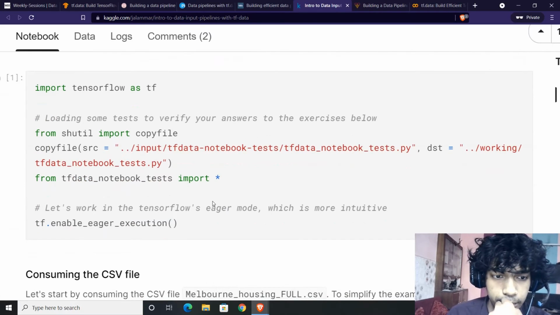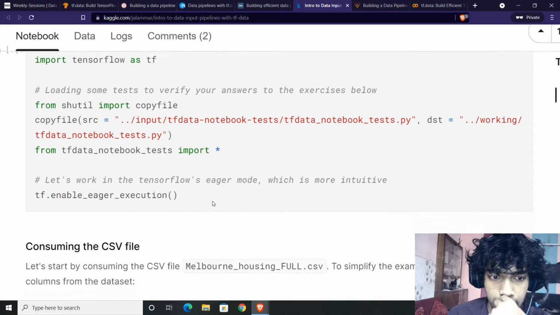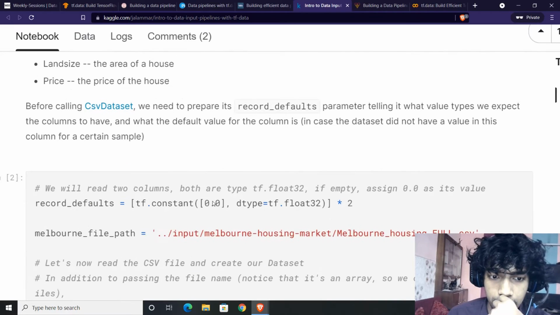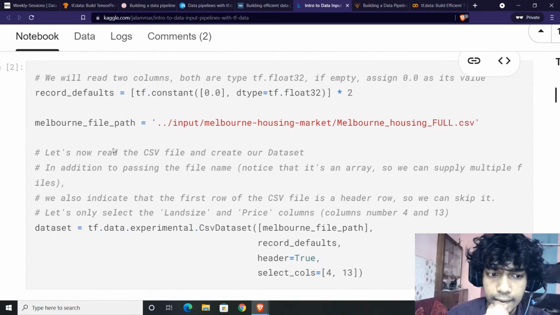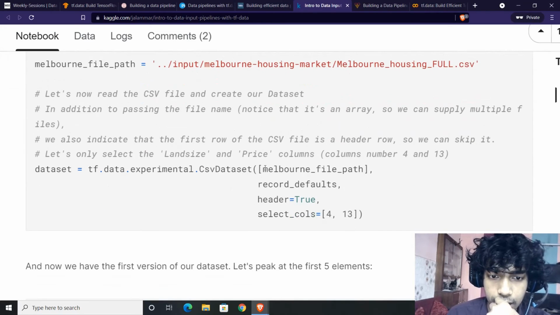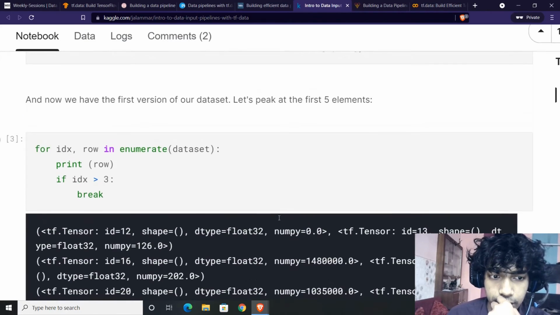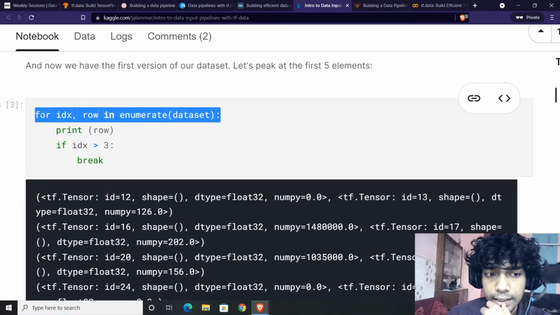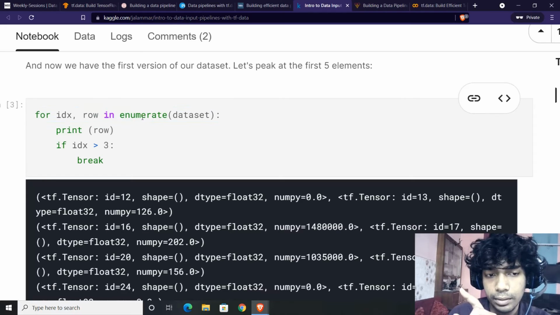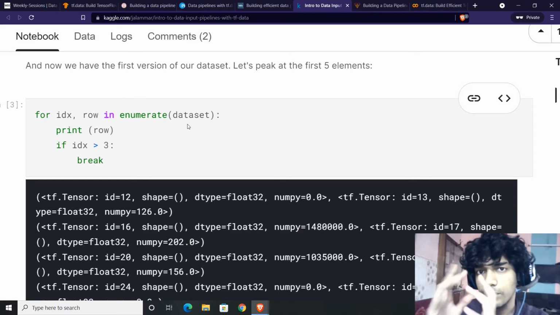This is a code example in my understanding. So what we have done is taken the CSV data, record defaults, this. You can also either do row by row, or what you can do is for row in the dataset.take(1), so it will only take one.